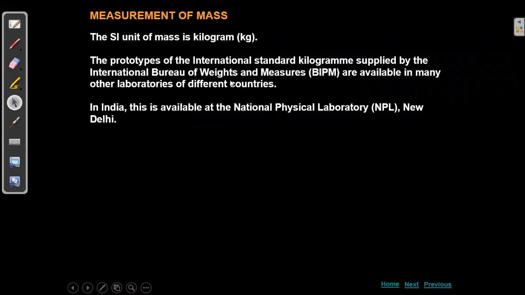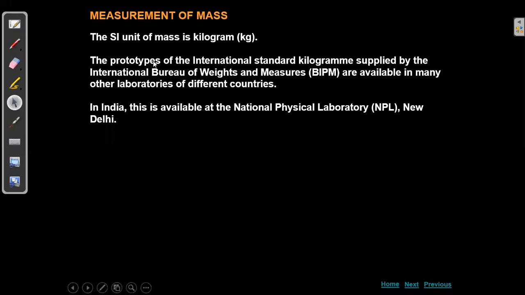Different countries will be following their own standard units, and based on them, they will take all these units. In India, if any changes or new things have come, all those will be indicated by the National Physical Laboratory, located in New Delhi, NPL we call. It will give exact details about any changes or upgradations in the measurements of mass.